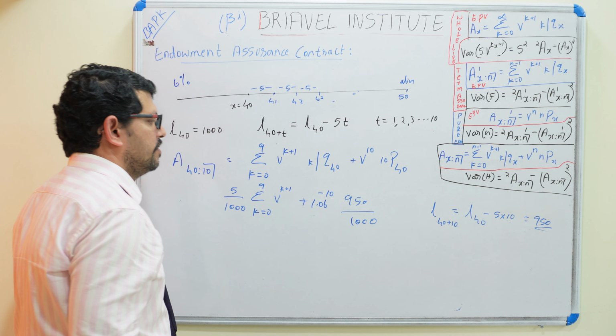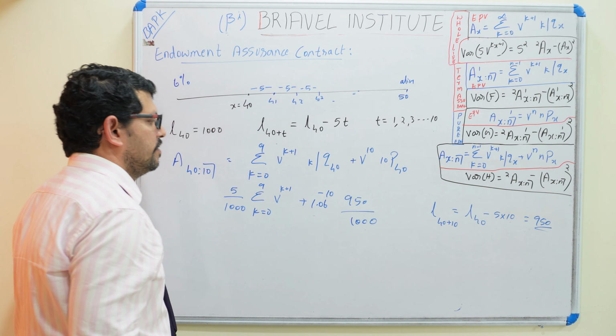This term we already know, it is an annuity term, it is a angle 10. So we solve here 5 divided by 1000 times the annuity term a angle 10, plus 1.06 raised to minus 10 times 950 divided by 1000. If you are calculating, this term we will get from the table at the rate of 6%. From the table we will get the value 7.3601. So you calculate here, we will get 0.5673. So expected present value is equal to 0.5673.